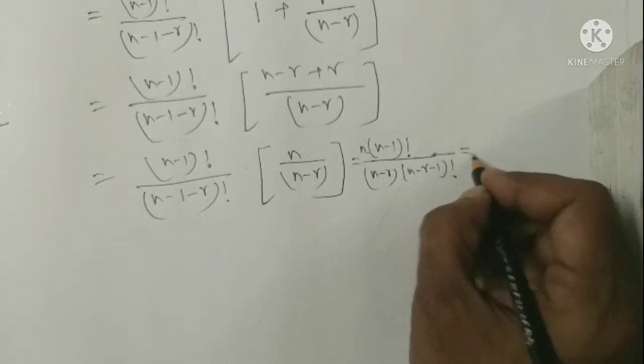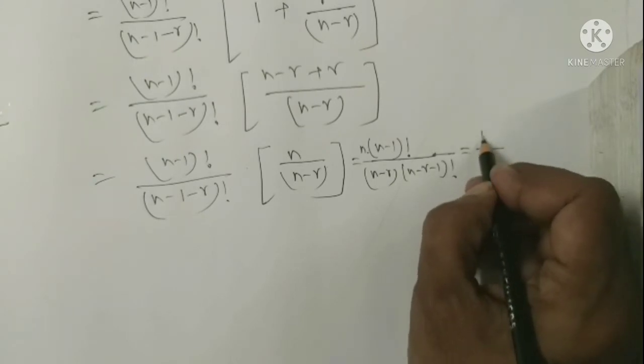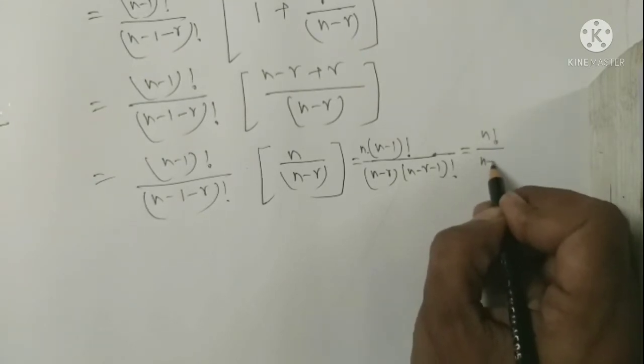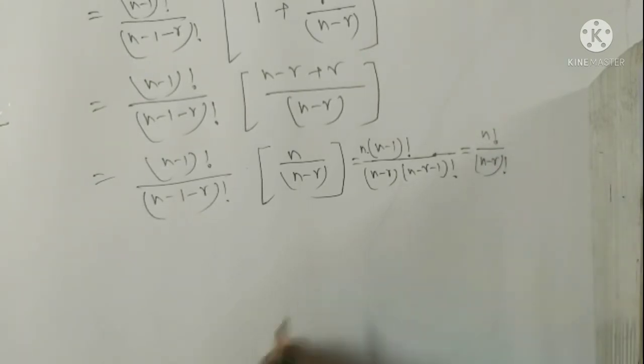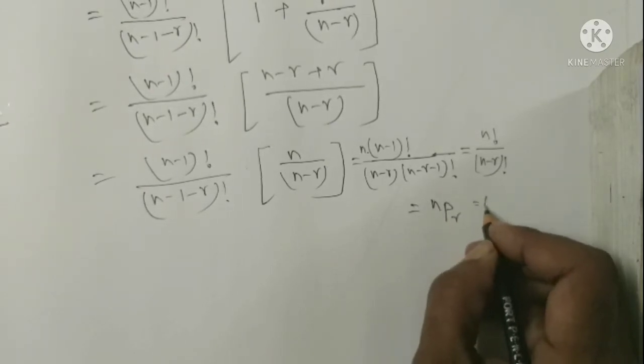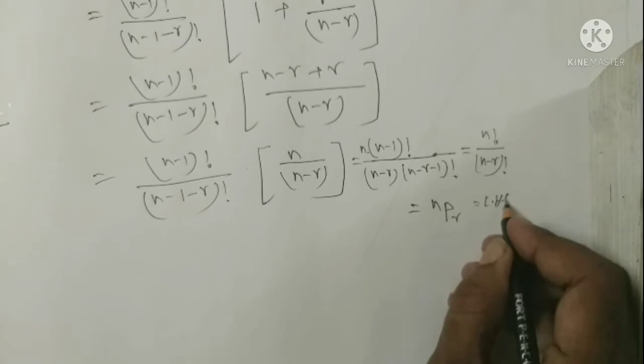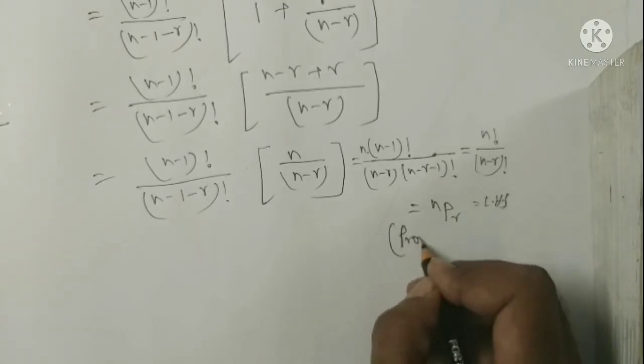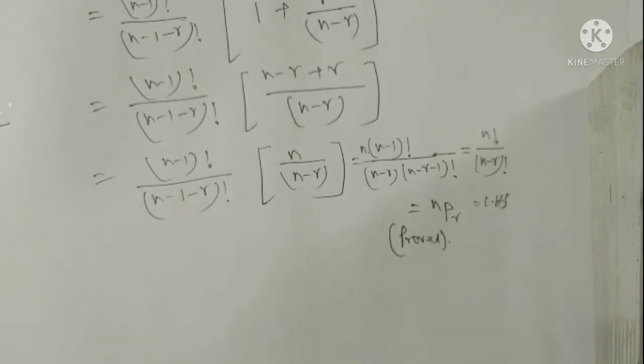It is actually n factorial by n minus r factorial, which is nothing but nPr, and this is the LHS. Thus the case is proved.